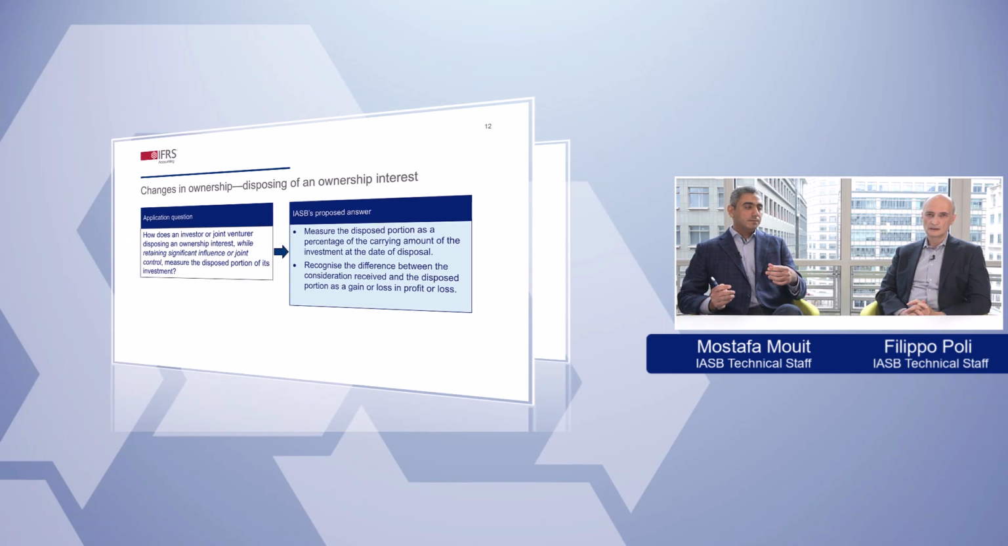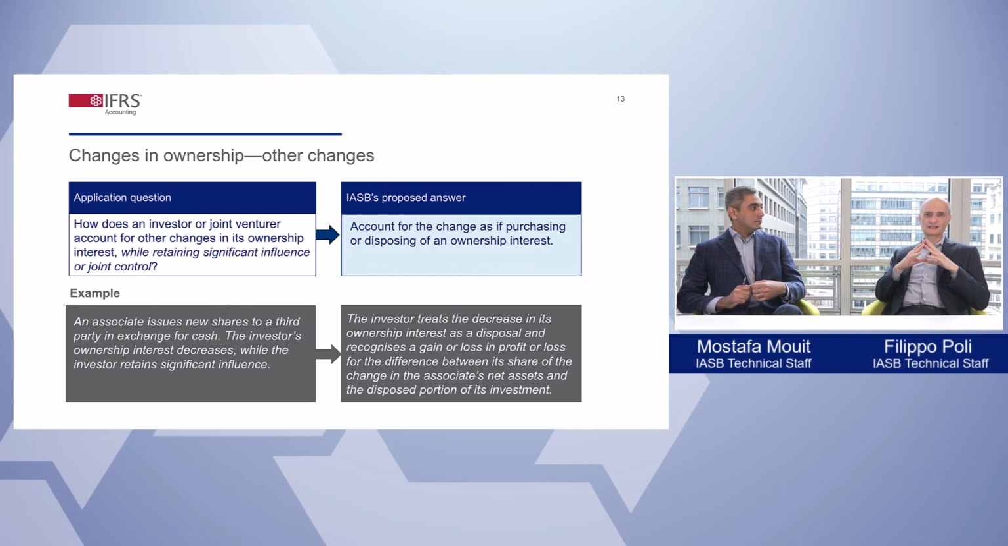Okay. One question that has been outstanding for some time is when other events or transactions change the investor's ownership interest. For example, an associate issues new shares to another shareholder. In this case, the investor ownership interest would decrease. This decrease is often called a dilution. The IASB is proposing the investor accounts for these changes as if purchasing or disposing of an ownership interest.